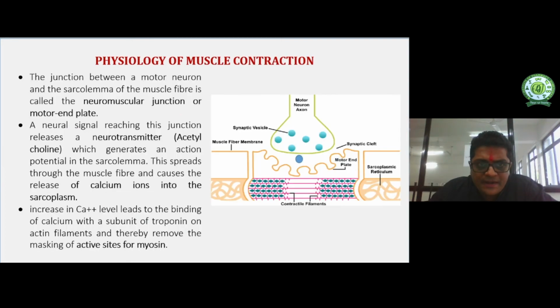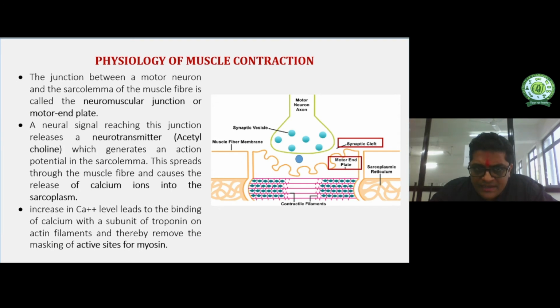Now the next part is the physiology of muscle contraction. Before discussing it, we should discuss the motor end plate or neuromuscular junction. The neuromuscular junction, also known as the synaptic cleft or motor end plate, is the junction between the neuron and the muscle.